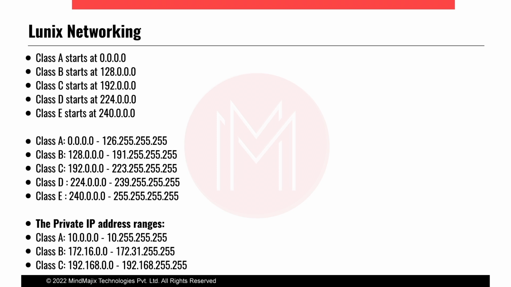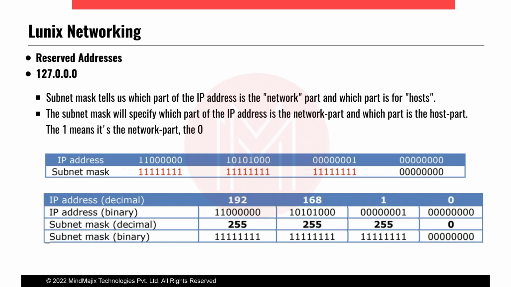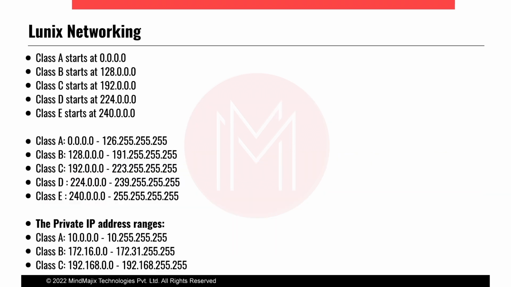Okay, then here I have explained some binary representation. These are the reserved IP addresses. If you have observed here, class A starts from 0.0.0.0 to 126.255.255.255. Here the 127 range is missing.